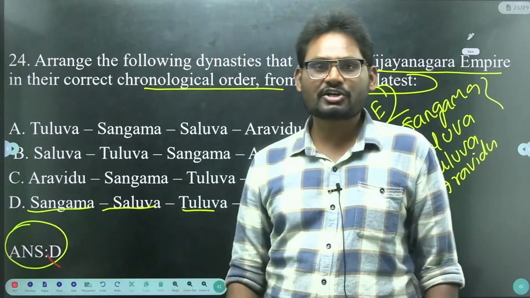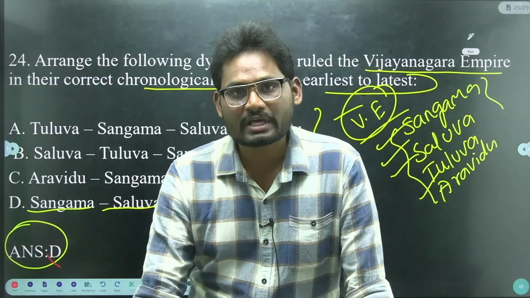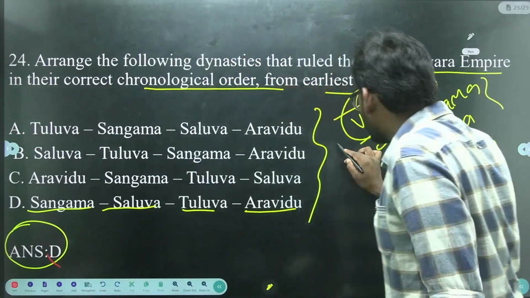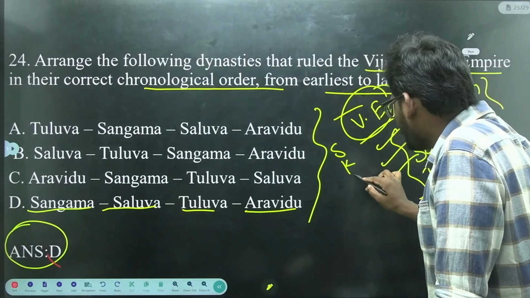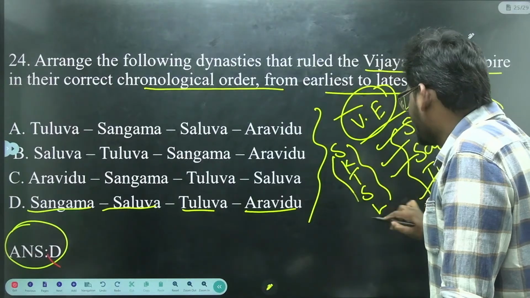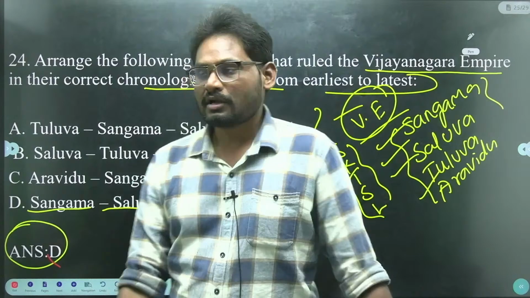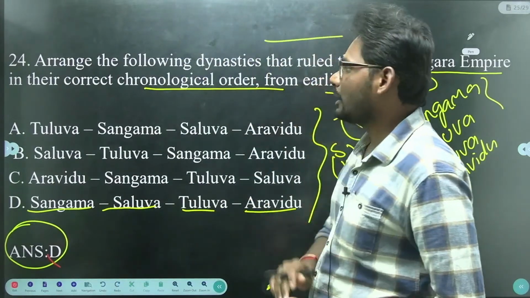Whereas Delhi Sultans we have Slave dynasty, Khilji dynasty, Tughlaq dynasty, Sayyid dynasty and Lodi dynasties. Here we have Sangama, Saluva, Tuluva and Aravidu dynasties in the Vijayanagara Empire.